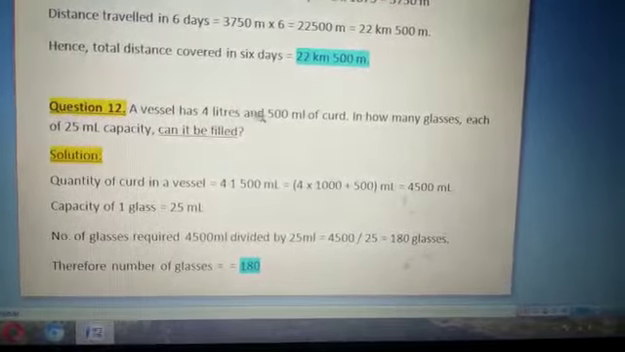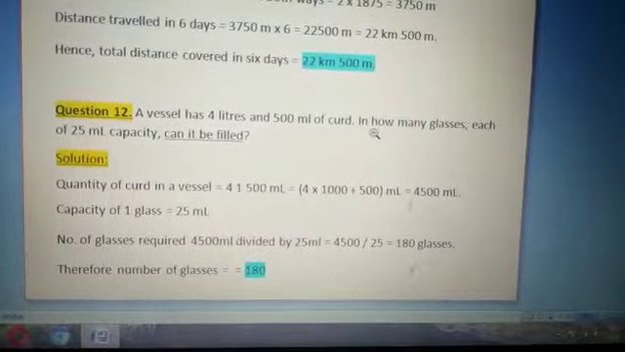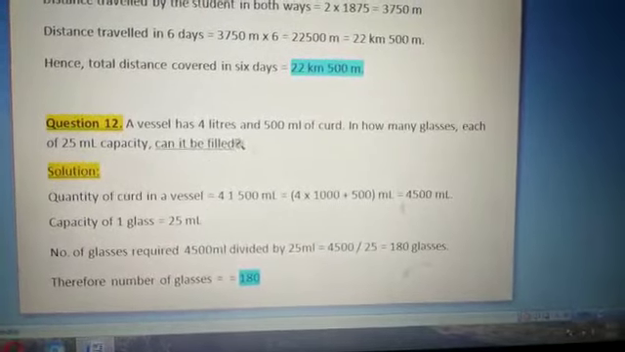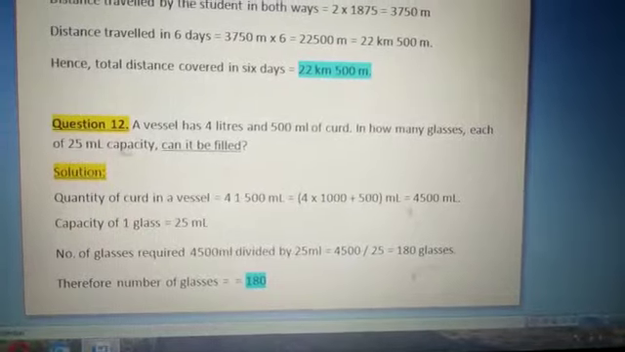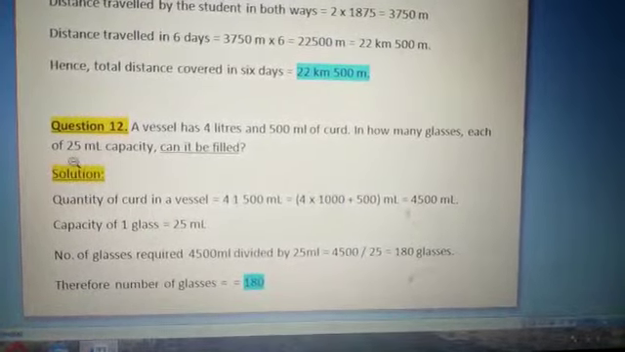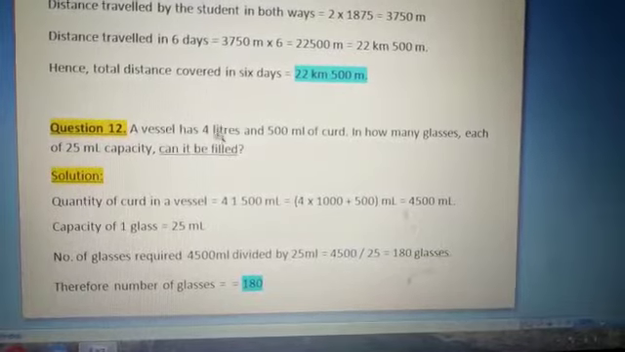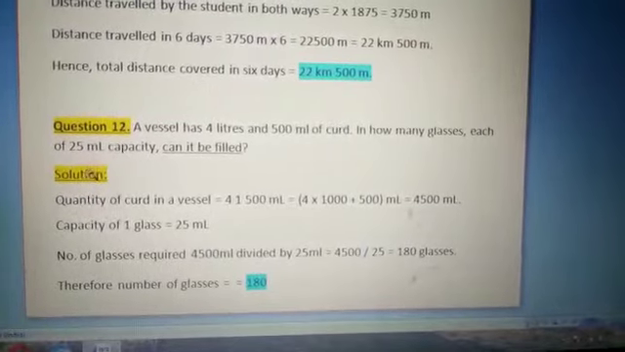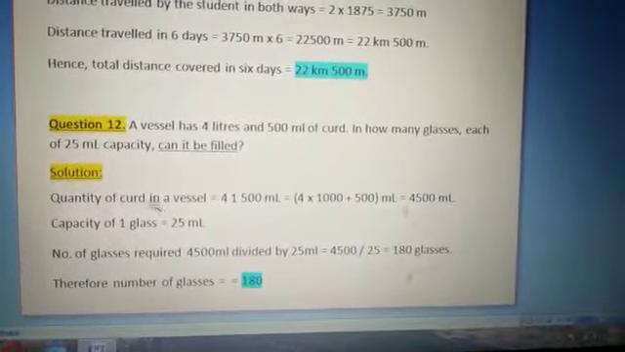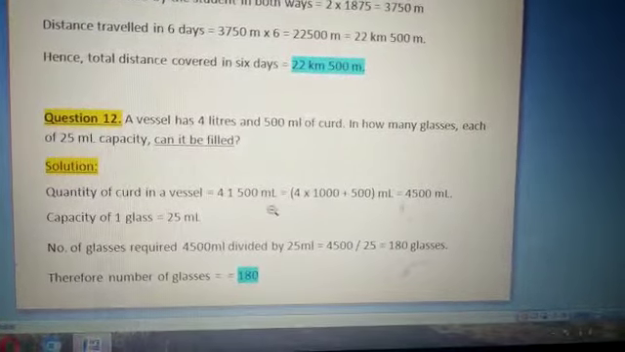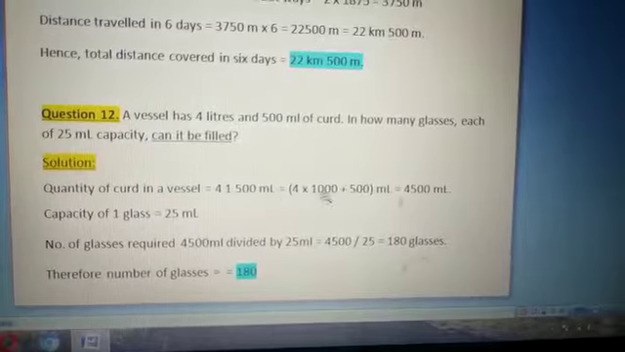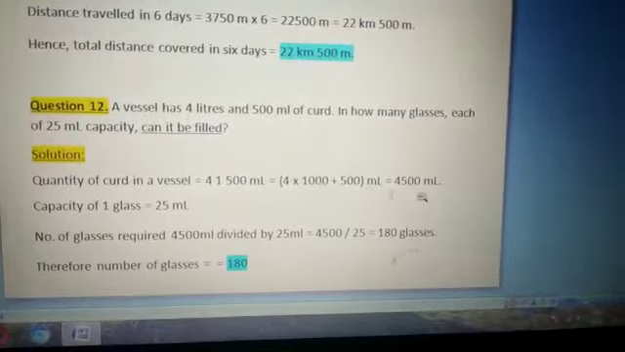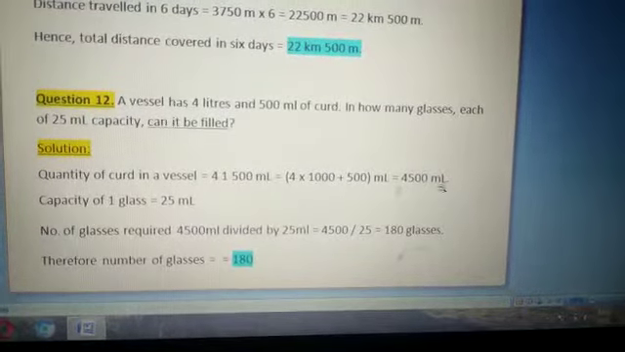A vessel has 4 liter and 500 ml of curd. In how many glasses each of 25 ml capacity can it be filled? The capacity of one glass is given, and with that glass we will fill the 4 liters and 500 ml. So let us find the solution of the question. The quantity of curd in the vessel is 4 liter 500 ml. We are converting into ml: 4 multiplied by 1000 plus 500, it would become 4500 ml.